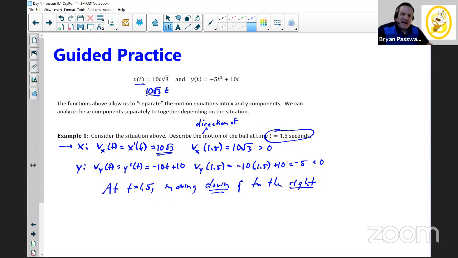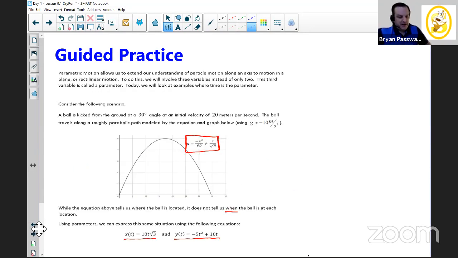Now I want to jump back to that previous slide where we could see the picture of this, because this slide right here is the x and y rectangular coordinates. You can't see time in this picture because it was the x and y equation. However, we just said that at time 1.5, the ball is moving down and toward the right.